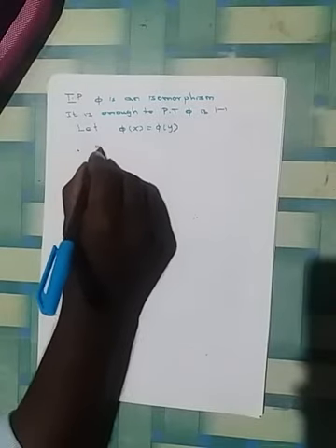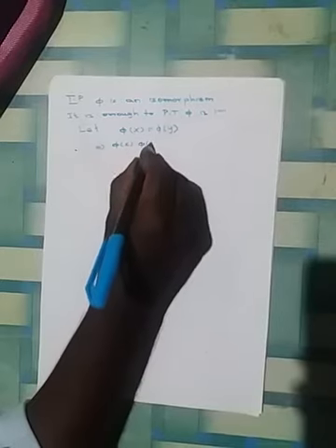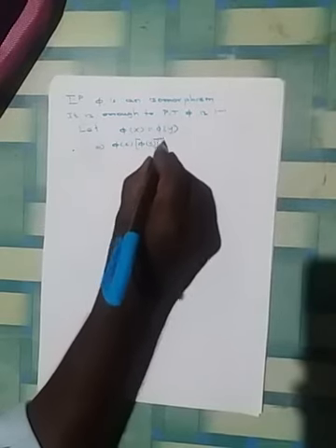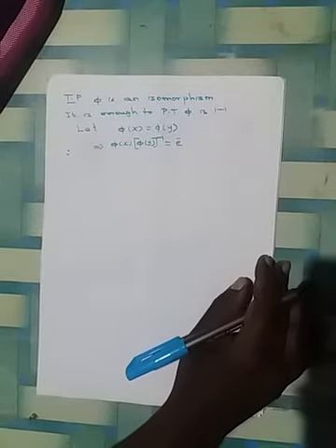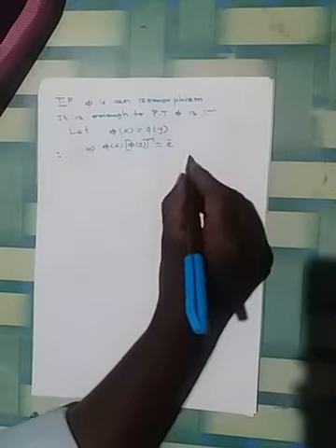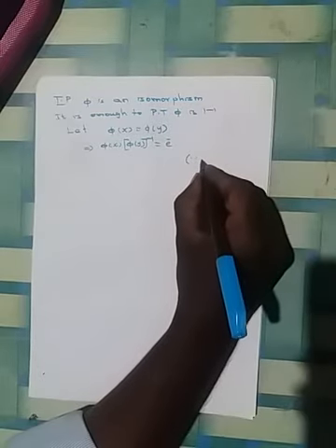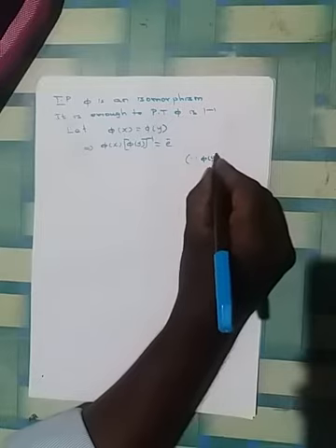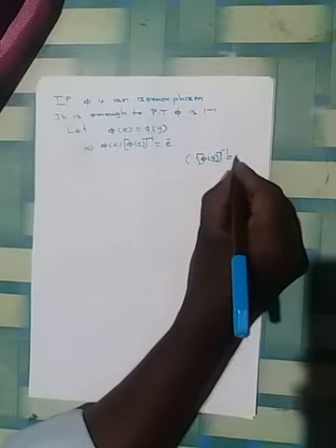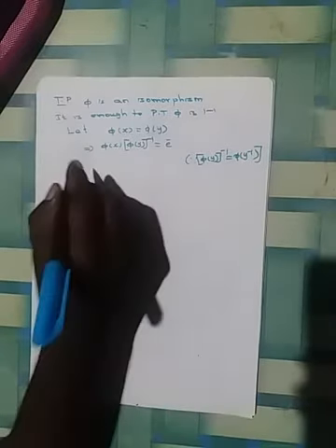Therefore we get phi of x into phi of y, the whole inverse, equal to e bar. But we already derived that phi of y, the whole inverse, equals phi of y inverse.